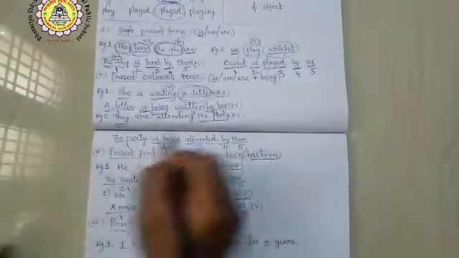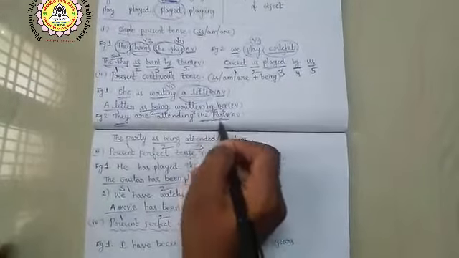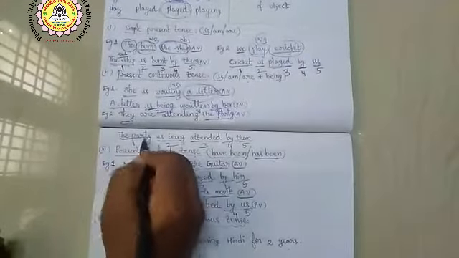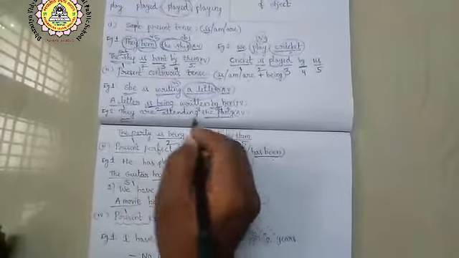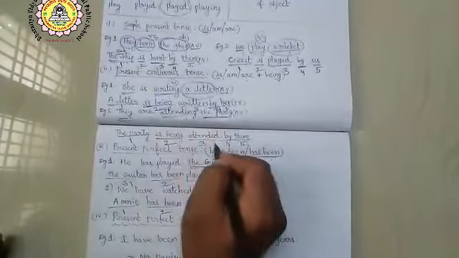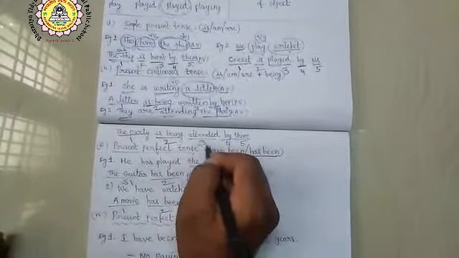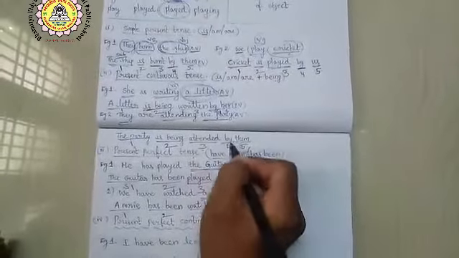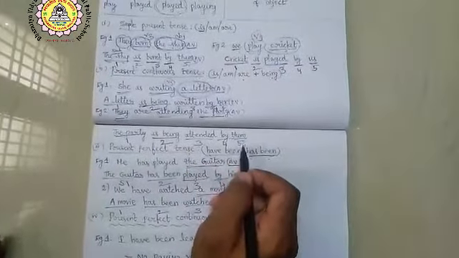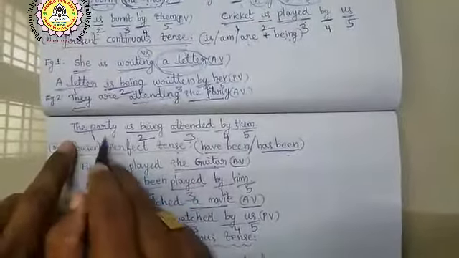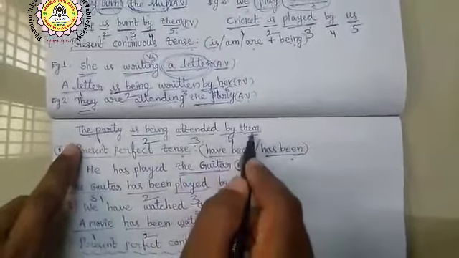Example 2. They are attending the party. Here the party is in the objective place, that is why we have taken the party in place of the subject. Then the be form is being, as step 2. Then V3 of attend is attended, that is why we have taken it as step 3. Then the preposition by, then they becomes them. Finally the answer is the party is being attended by them.